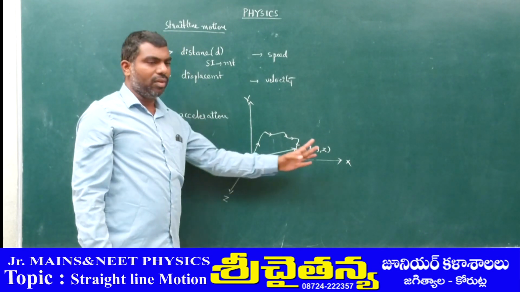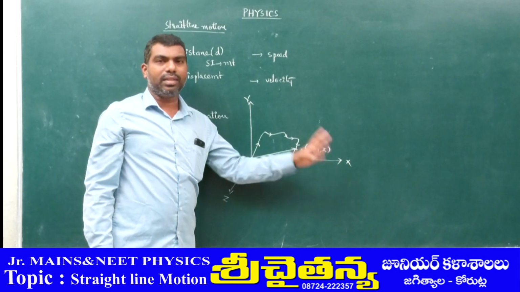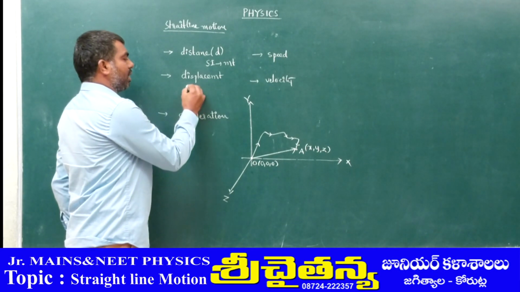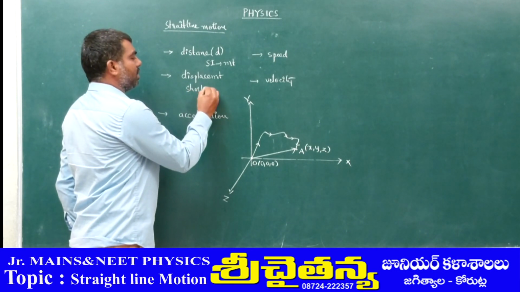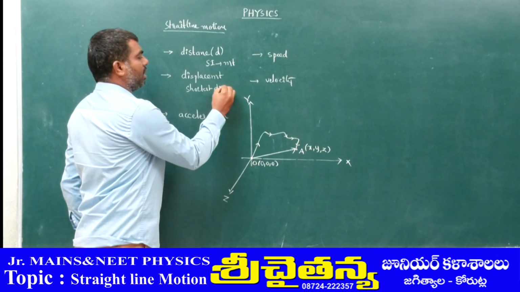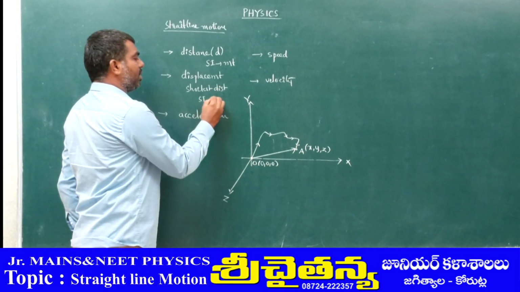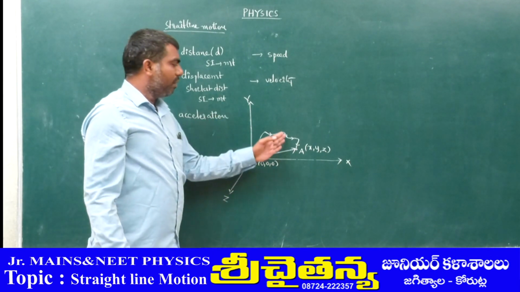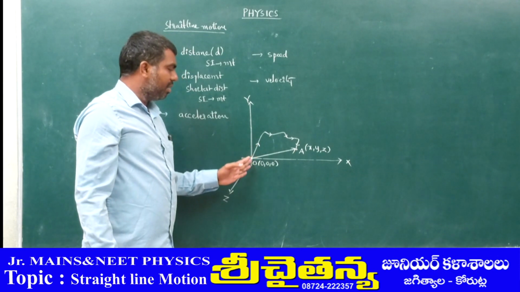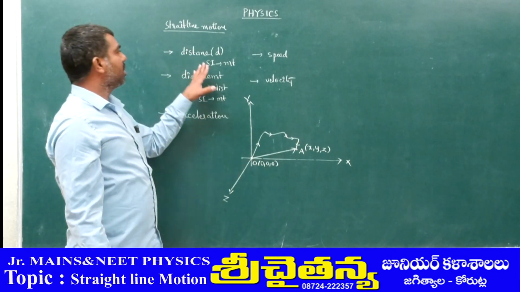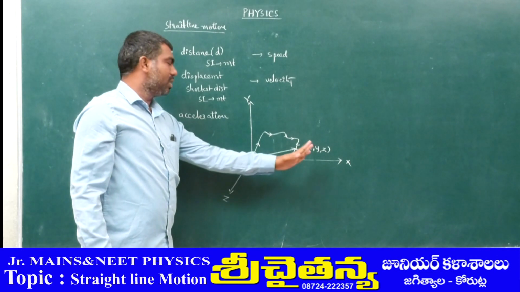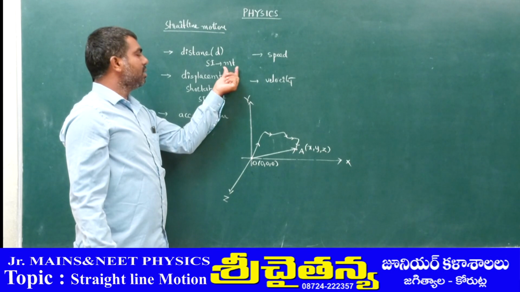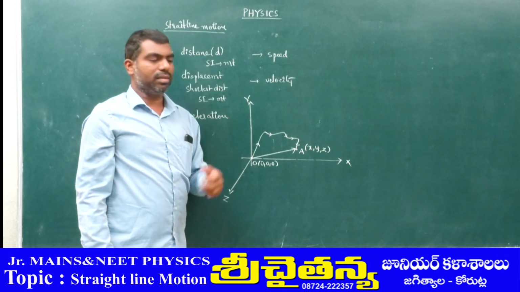It has a particular direction, that's why it is a vector quantity. Its SI unit is again the meter. So the length of the path of the body is called distance, and the shortest distance is called displacement. Both are measured in meters.